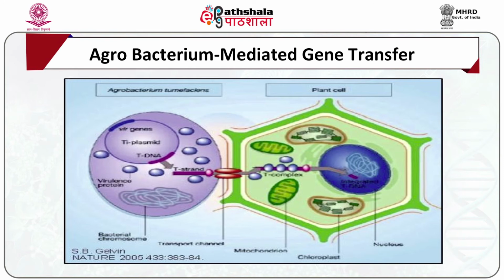Therefore, the foreign gene can be transferred to plants with the T fragment of plasmids by infecting cultured plants or root cells with modified Agrobacterium tumefaciens.